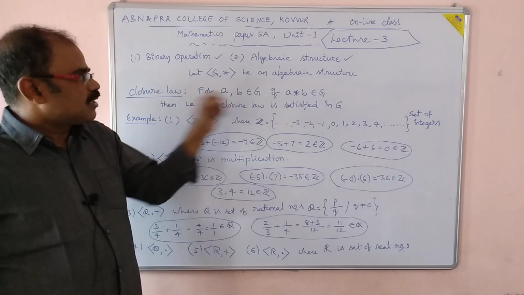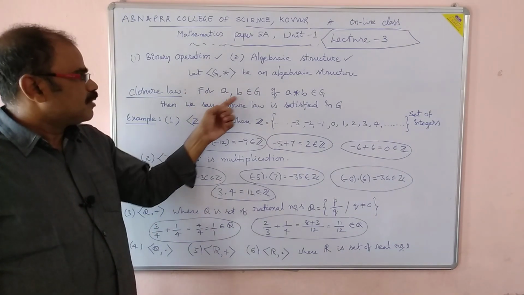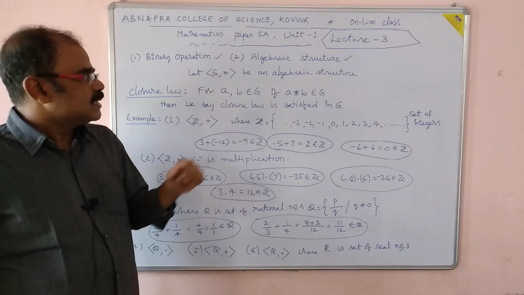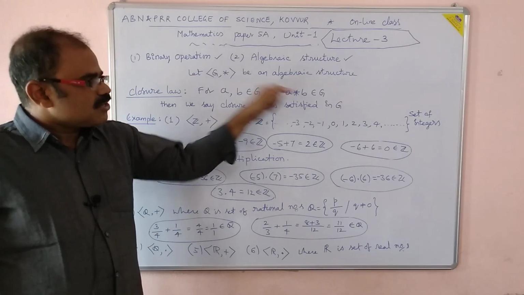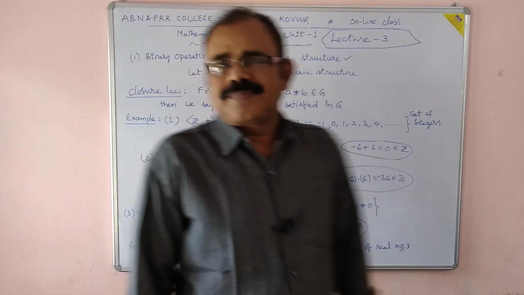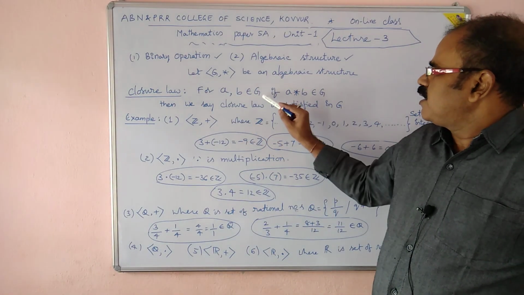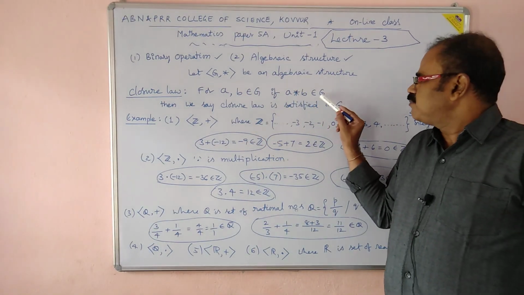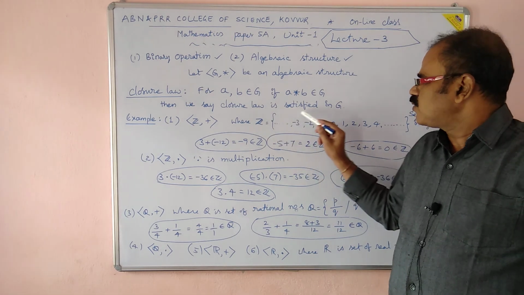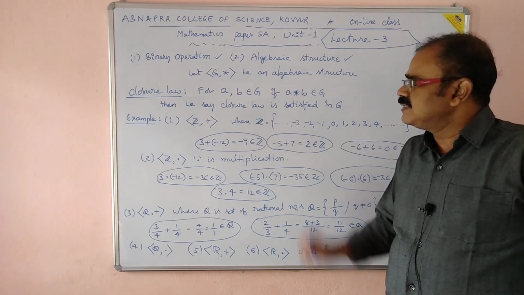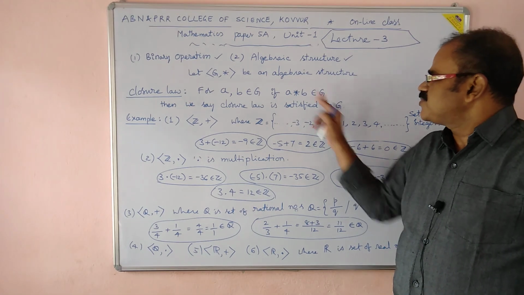Let a and b be two elements of G. If a star b belongs to G, then we say closure law is satisfied in the algebraic structure G.